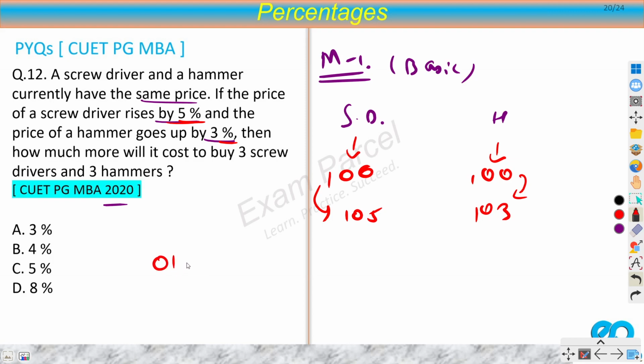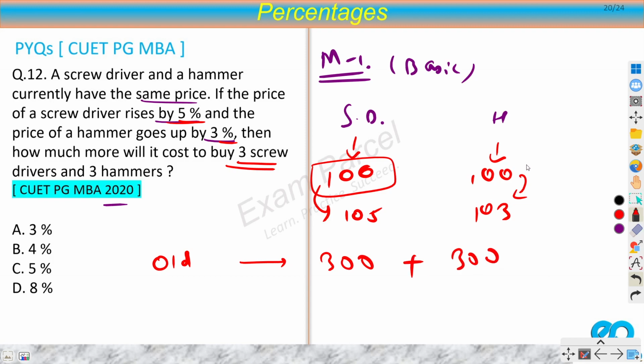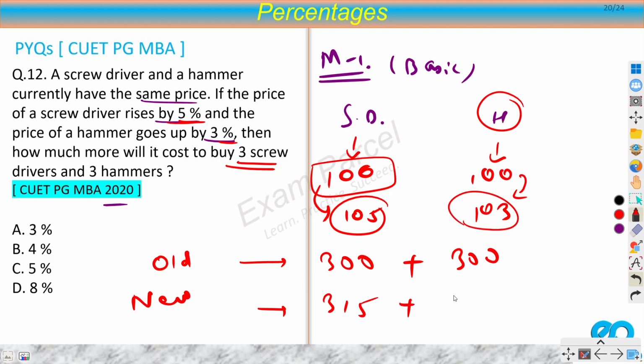So old would be, this is for 1, right? But you want to buy 3 screwdrivers. So 300. And here also 300, because you also want to buy 3 hammers. But new price would be 105 into 3, 315, and 103 into 3, 309. So my old price was 600 and my new price is 624.